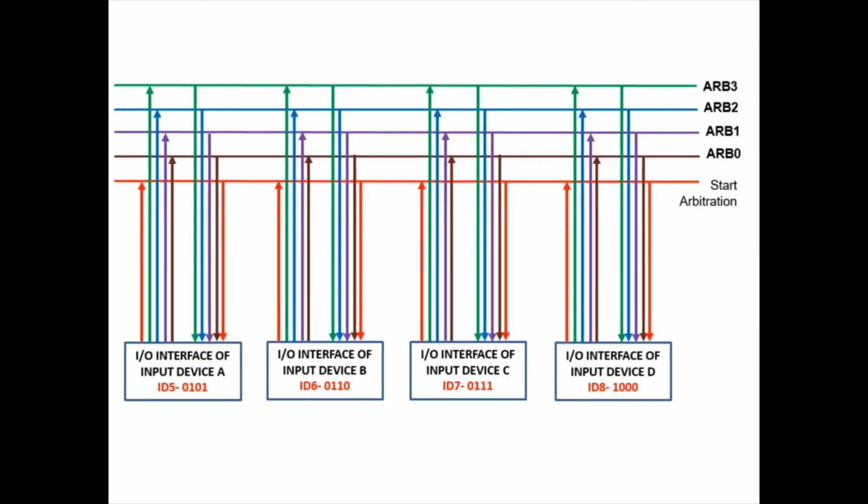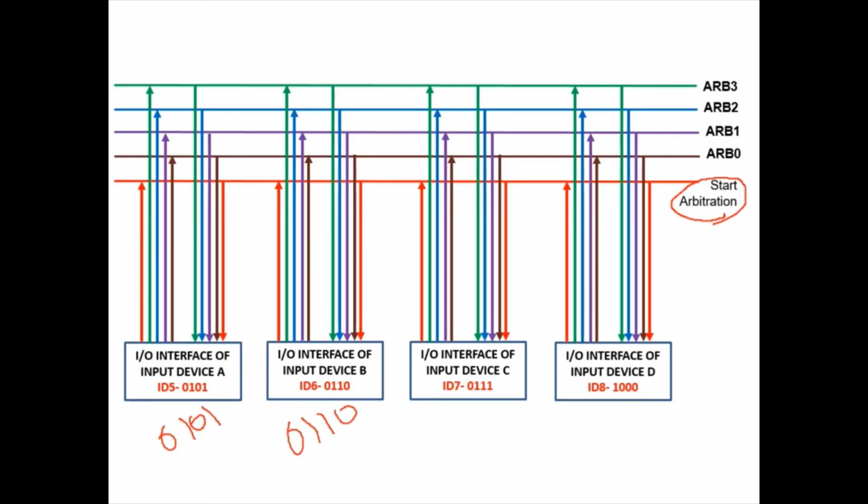Initially both the device with ID 5 and the device with ID 6 use the start arbitration line. Then both will place their IDs: this device places 0101 on the arbitration line, and this device places 0110 on the arbitration line.